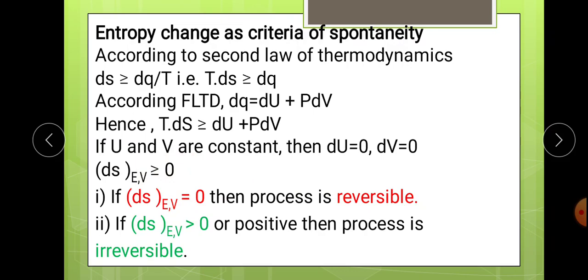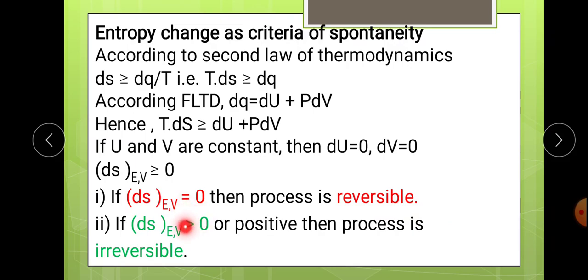If dS, that is the change in entropy at a constant energy level, that is U is constant and volume is constant, is equal to 0, then the process is reversible. There are two conditions: either it is greater than or equal to 0. If you take equal to 0, the process is reversible.